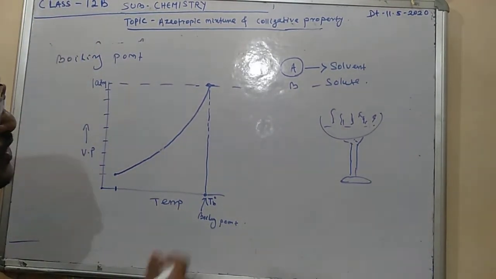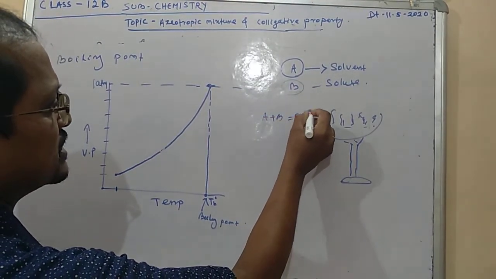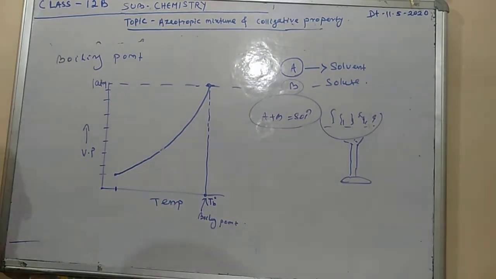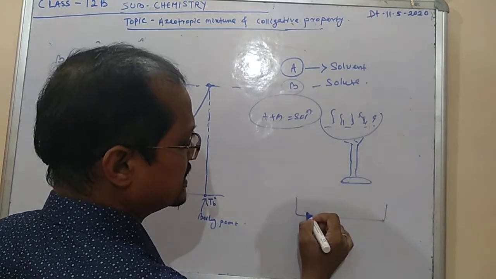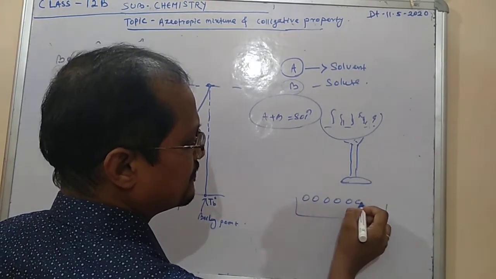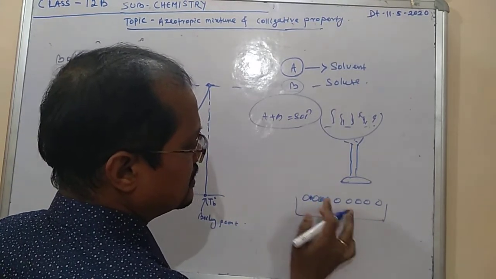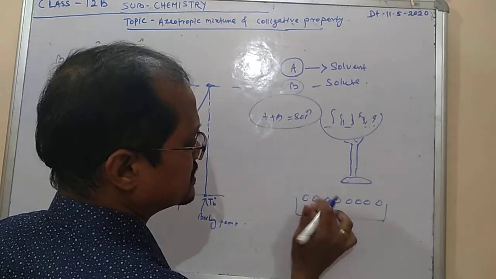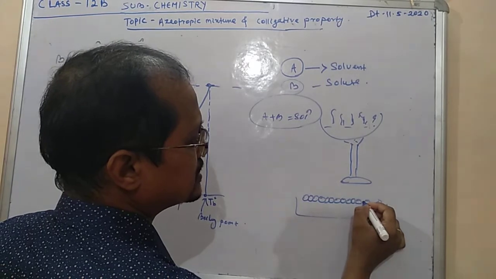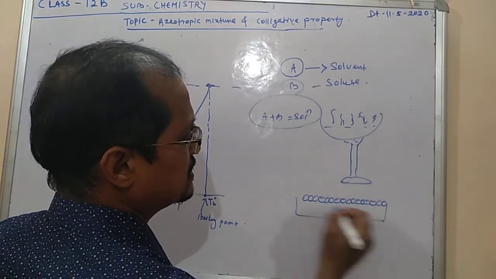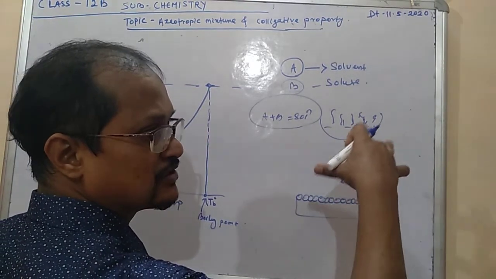Now see, suppose solute B is added. A plus B, you are getting the solution here. When the B part is added, obviously I have already shown you the particles present here. What will happen? The solute particles will be adjusted here only, as already shown in the previous diagram. Suppose these are the particles on the surface. As you know, vapor pressure is a surface phenomenon. That's why on the surface a number of particles will be evaporated, so accordingly its pressure will be maximum.